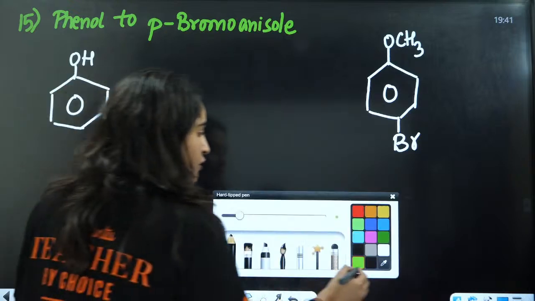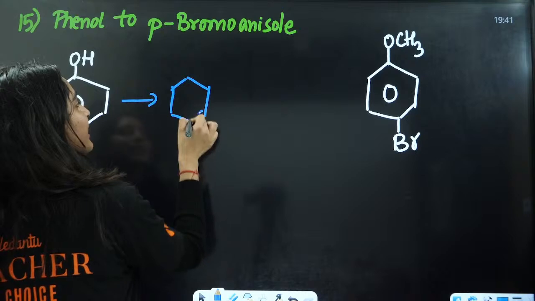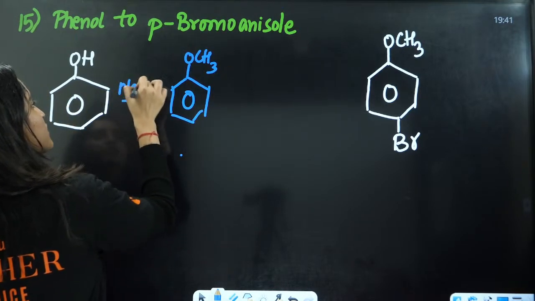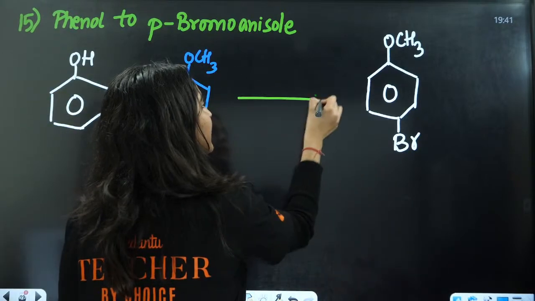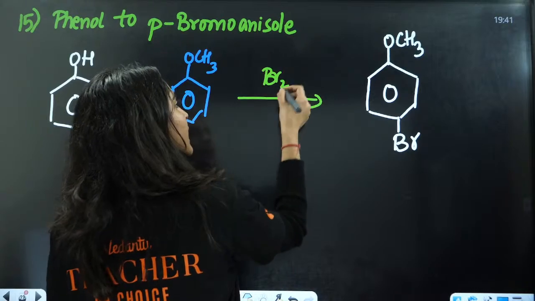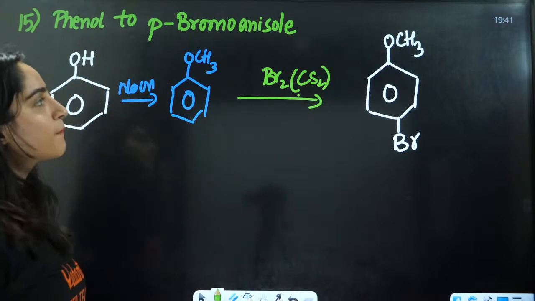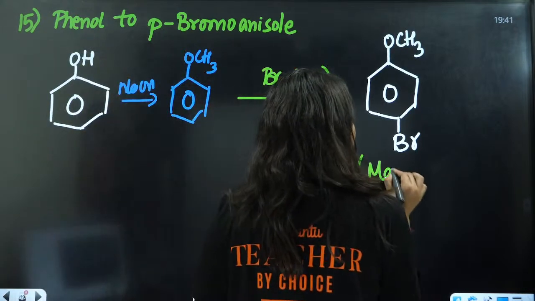Firstly, just convert this into anisole by adding NaOH. Add NaOH here and you will have your anisole. And then you add Br2 in presence of CS2, so that you get the para as the major product.